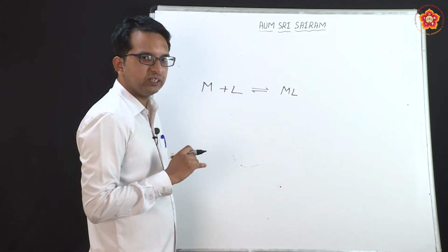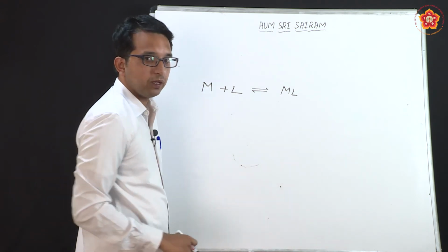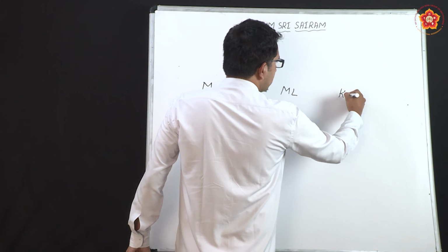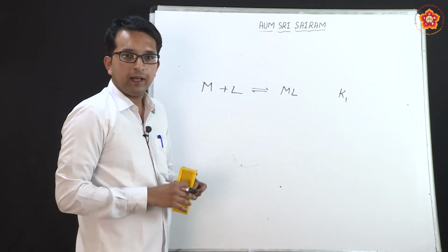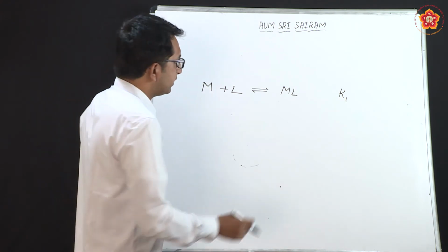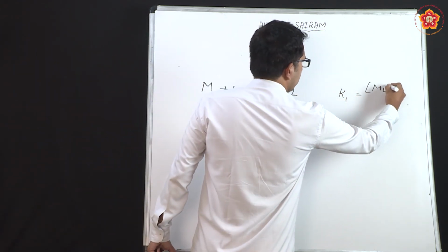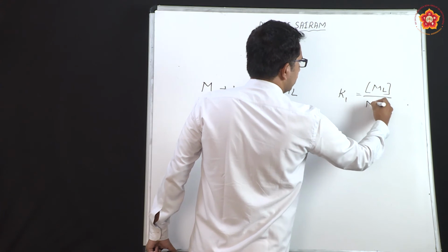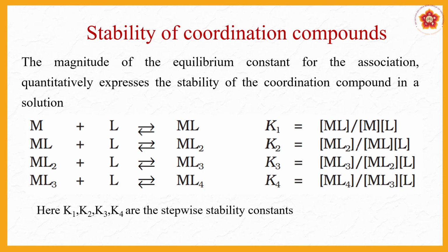And how does this combination take place? The lone pair of electrons in the ligand are donated to the metal. Because it is one of the steps in the system, I will name the constant as K1, and this we have studied from the first year equilibrium chapter, where the constant is dependent on the concentration of product formed divided by the concentration of reactants. So, the product is ML and the reactants are M and L. That is how the concentration is formed.